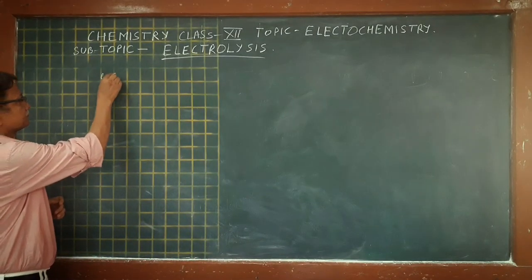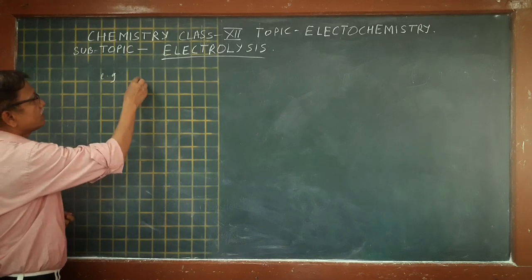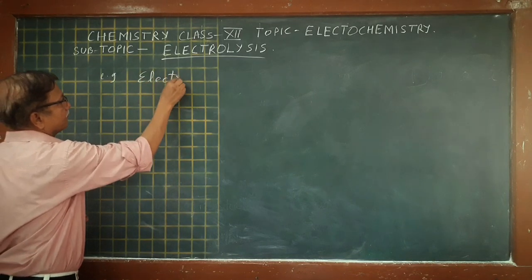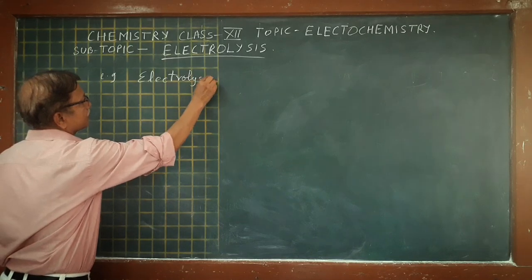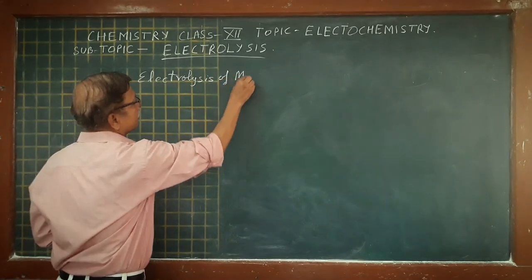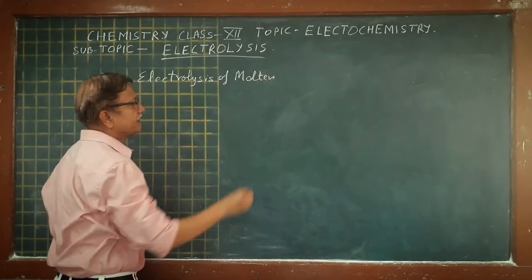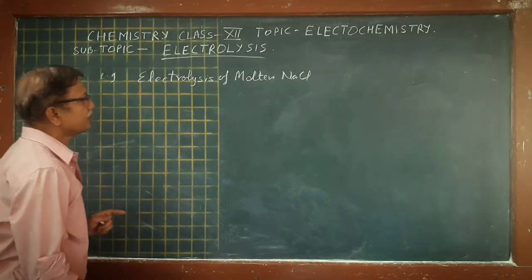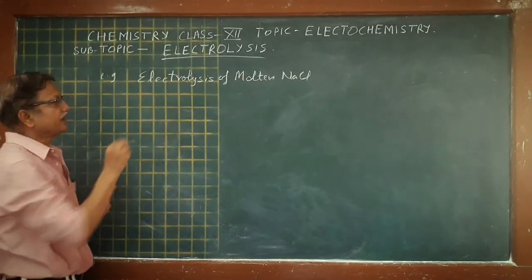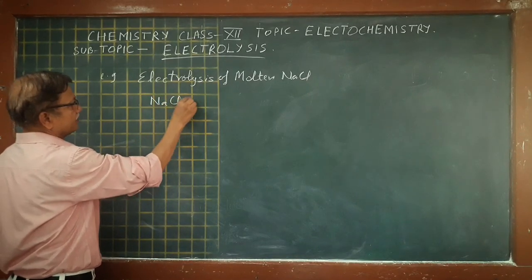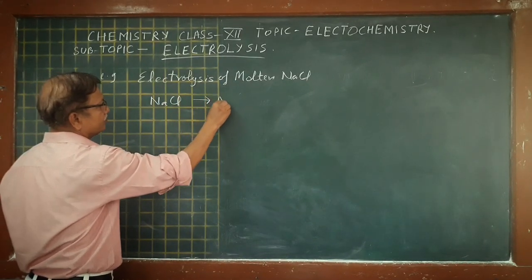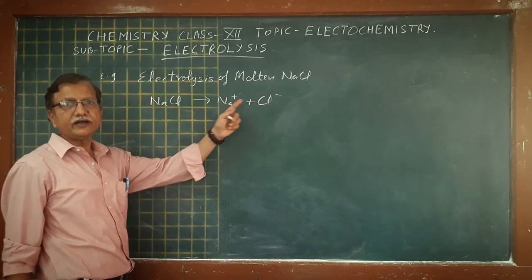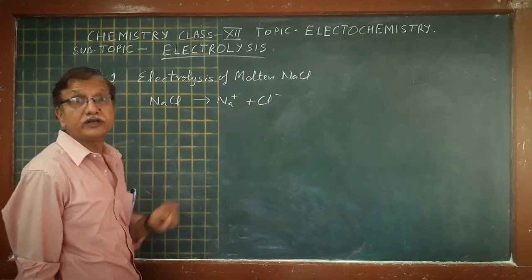For example, electrolysis of molten NaCl. This is a very simple example of electrolysis. In case of molten NaCl, there are only two ions: Na+ ion and Cl- ion. There is no water molecule because it is the molten state.